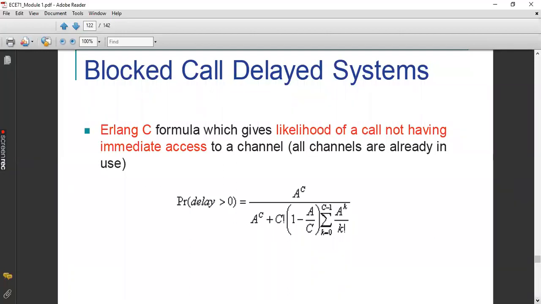What are the parameters? One parameter is C. C is the number of channels. You know the number of channels is limited, and that's why we are going for the queue. So capital C is the number of channels. Then what about capital A? The total offered traffic intensity. Each and every parameter you write down. C is the number of channels. A is the total offered traffic intensity.